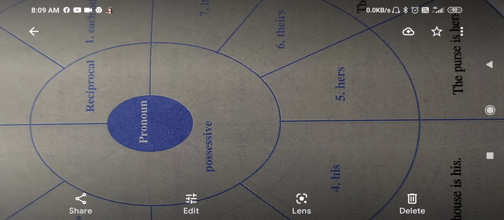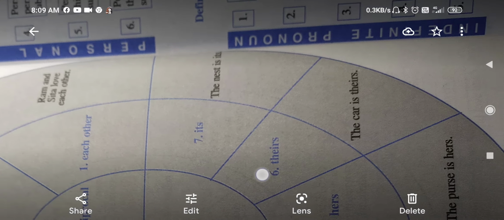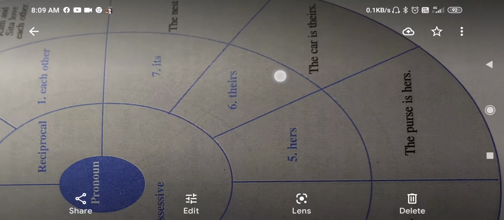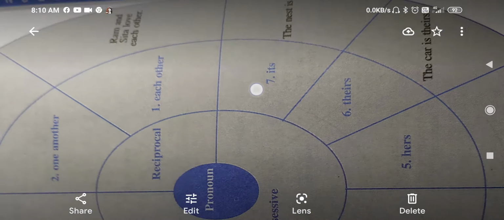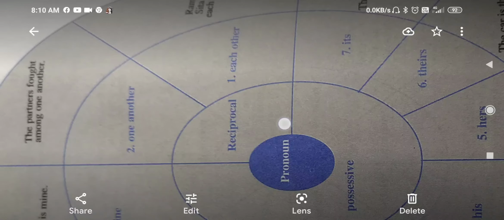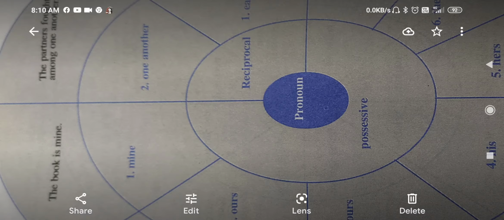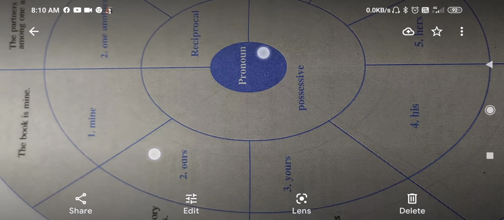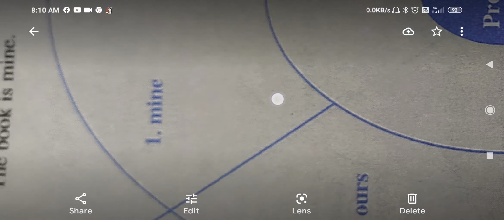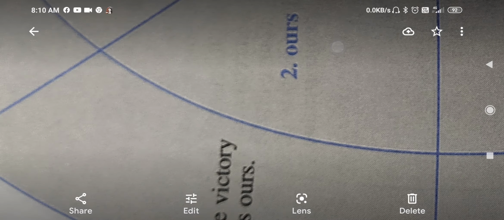Now another is possessive. Possessive means which shows a possession, that you have something. For example, mine. It shows possession, that it belongs to me, mine. This book is mine. It shows that this book belongs to me.